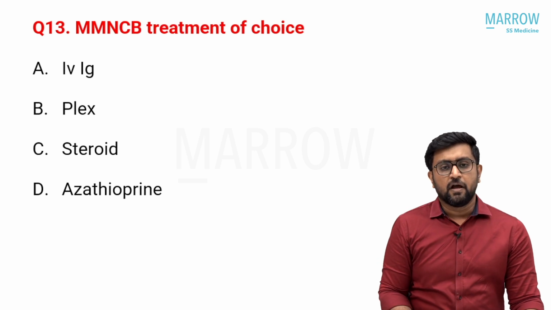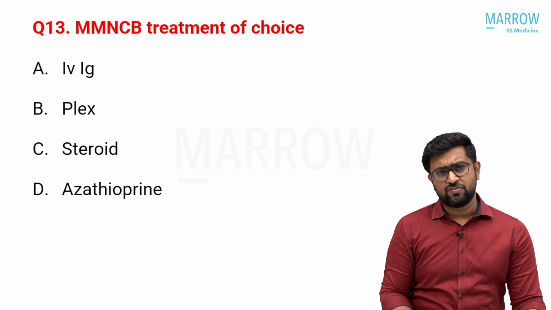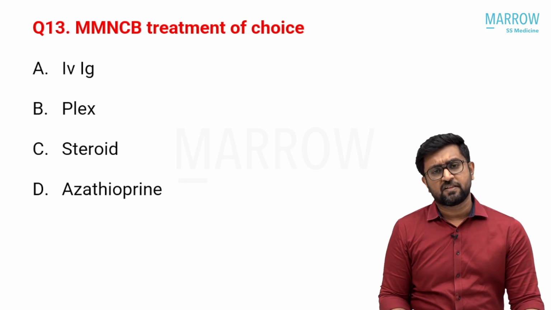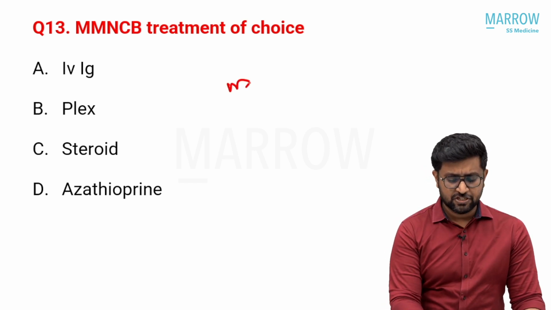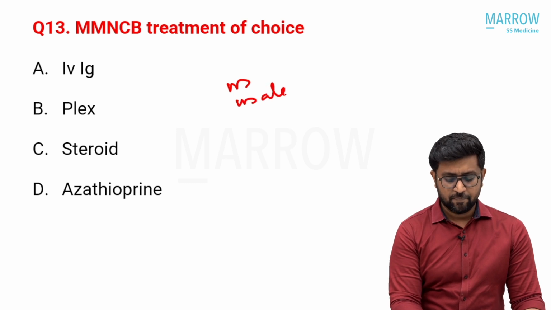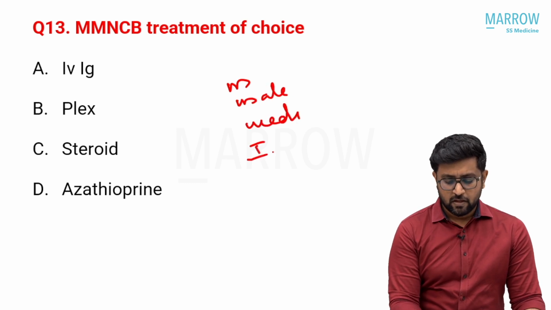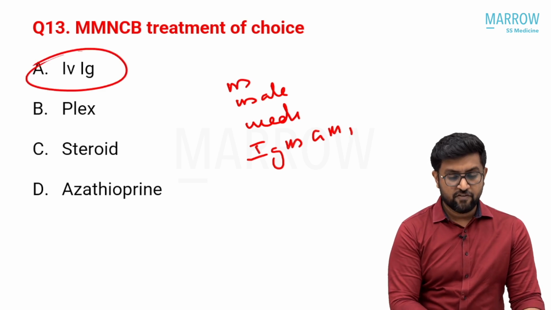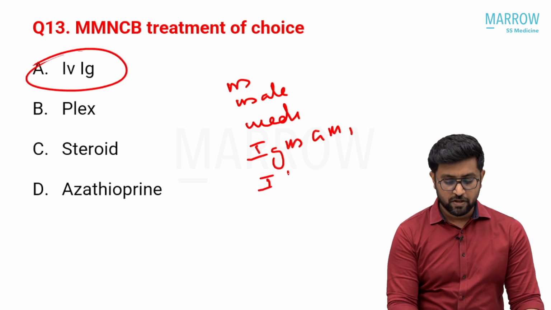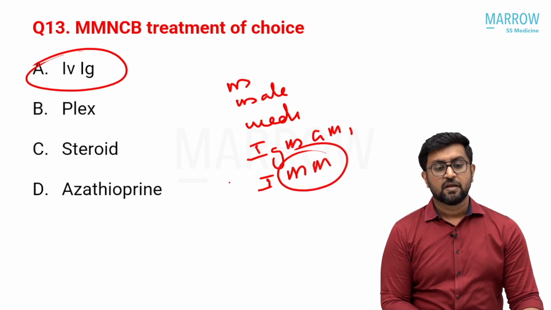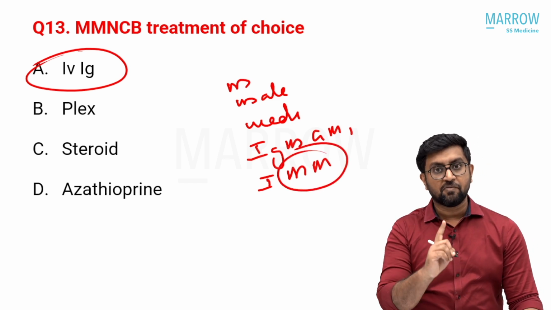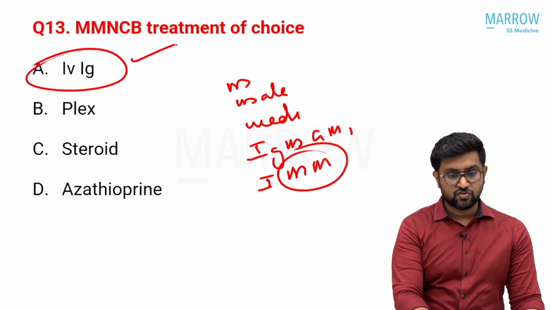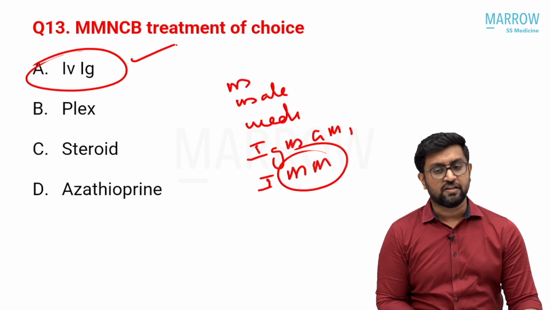Now coming to the next question, MMCB. What is the treatment of choice? This we have discussed. MMCB is multifocal motor neuropathy with conduction block, a disease of middle age, around 40 years, male, affecting the median nerve. IgM, GM1 ganglioside antibody, and the drug of choice is IVIG, immunoglobulin. Plasmapheresis is not proven. Steroids can sometimes worsen MMCB. Azathioprine is never studied, never given. So the answer is IVIG. That is a very direct, very easy question.